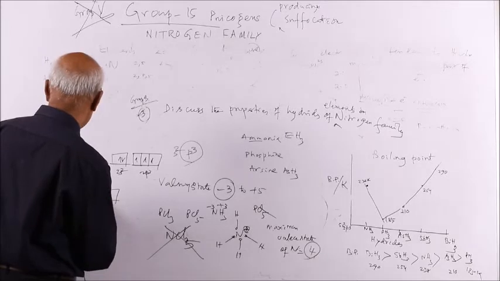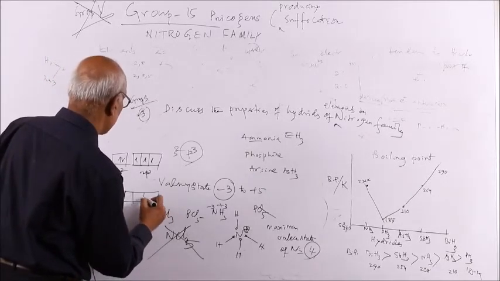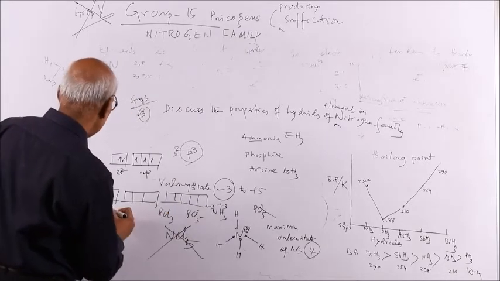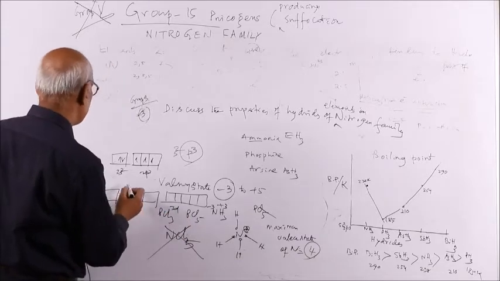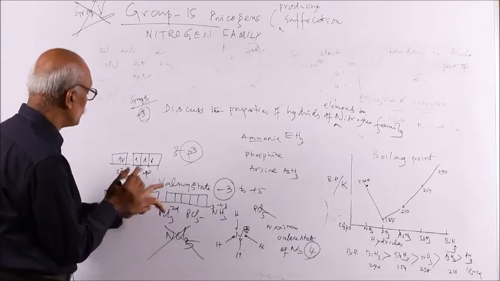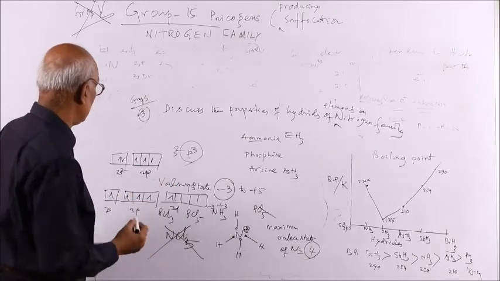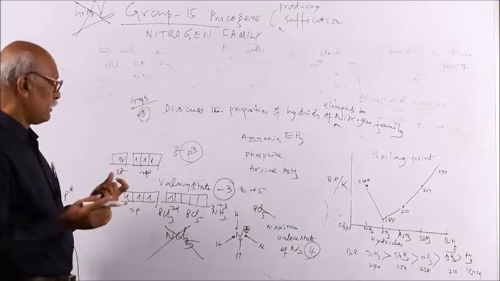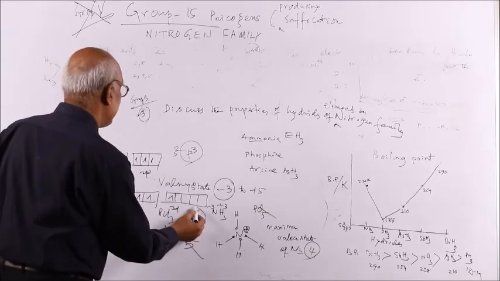Suppose in phosphorus excited state, phosphorus can form 5 unpaired electrons. This is your 3s, 3p, 3d. So if you excite this electron to this, you can have 5 unpaired electrons: 1, 2, 3, 4, 5. And all these 5 unpaired electrons can take part in bond formation with chlorine, so that you will get PCl5.